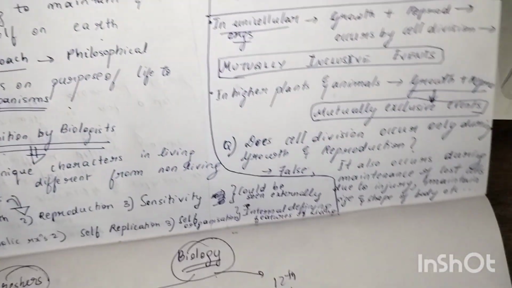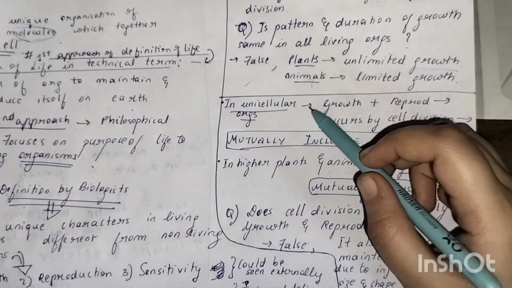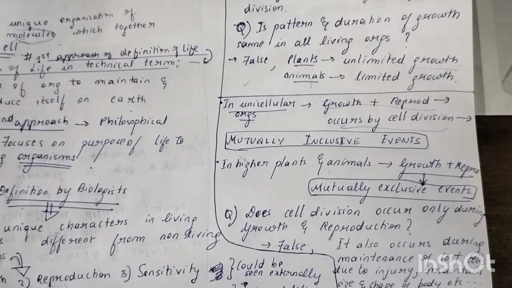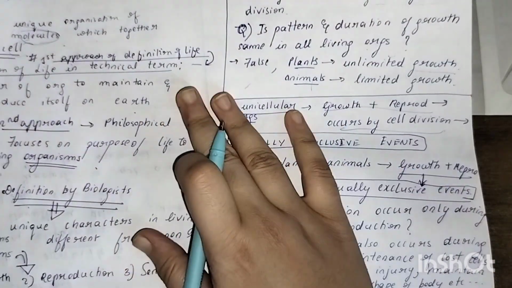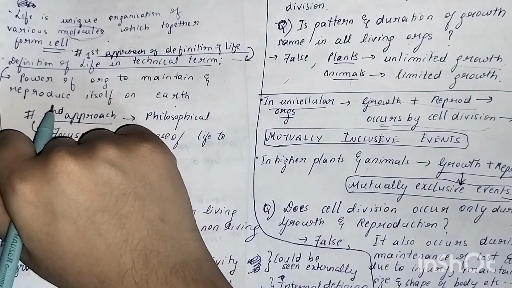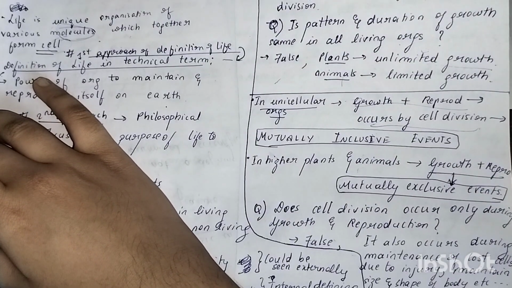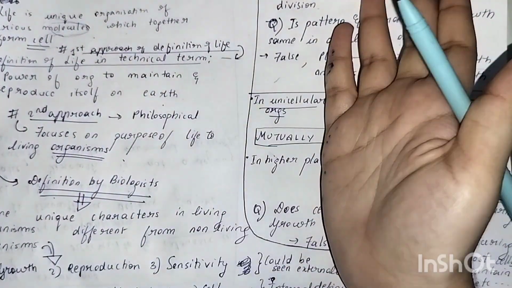Now, in unicellular organisms, growth and reproduction occur by cell division. How exactly does it occur? By cell division. In unicellular organisms, what does growth and reproduction exactly mean? Mitosis. You might have studied mitosis. What is mitosis? First the cell grows, it prepares all the substances, then it divides. Same thing, okay? So basically here an asexual mode of reproduction happens.